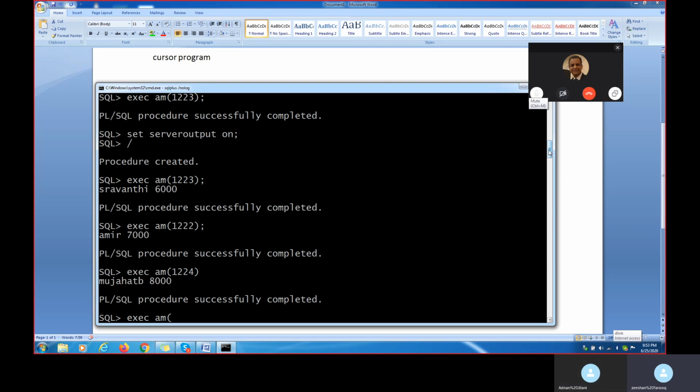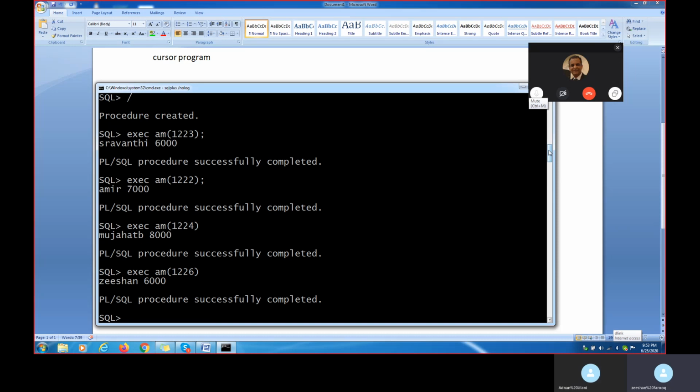The same thing can be performed in cursors. Cursor is a row by row process. We will apply that cursor concept inside the procedure. We'll see how. But the drawback of cursor is that we cannot save the value. Cursor saves memory with its row by row process, that is good, but the drawback is it is not saving the value. If I type 1226, for example, Rishan and the salary come.